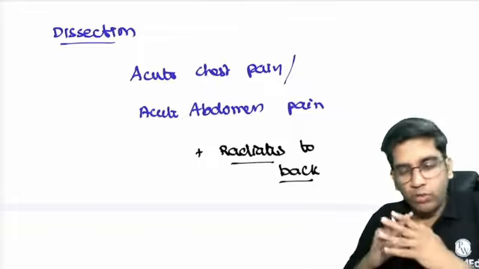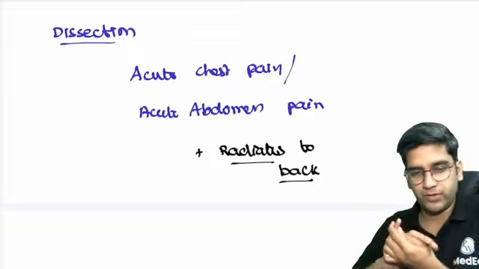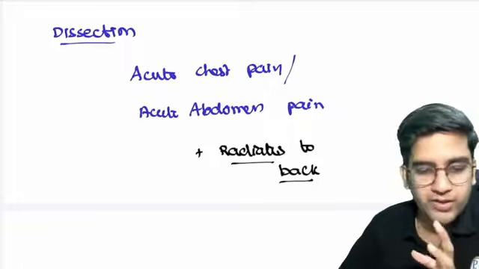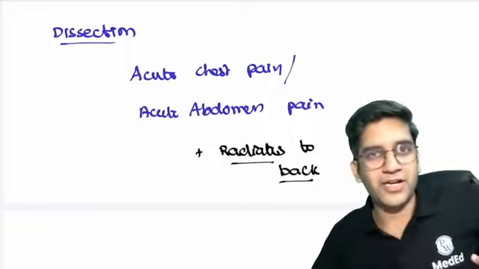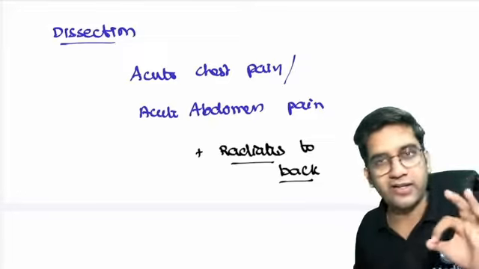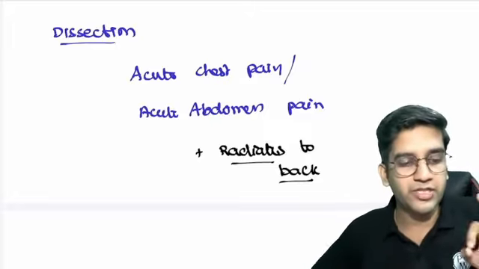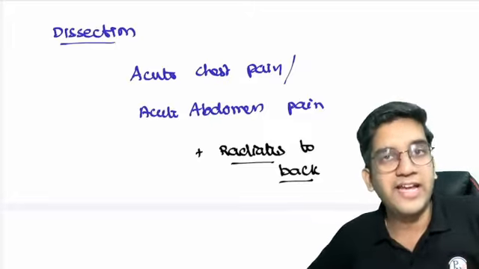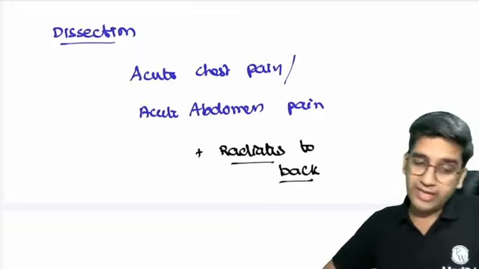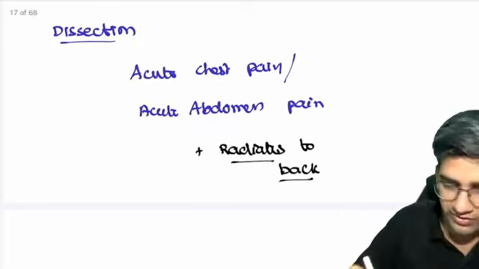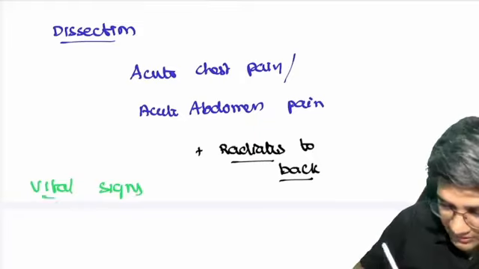Now I want you to differentiate acute pancreatitis from aortic dissection. How will you differentiate? You are the intern sitting there. The patient comes to you and says, "Sir, extreme pain radiating to the back." You need to differentiate pancreatitis versus aortic dissection. I don't want investigations. I want a clinical examination based differential diagnosis, because any investigation you do is going to take 2-3 hours to come. BP, that's more important, right? Look at the vital signs. Vital signs are very, very important.